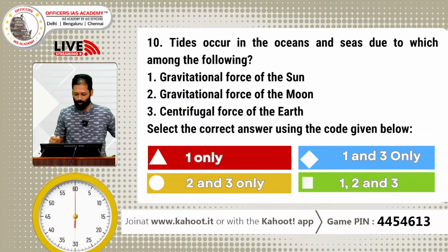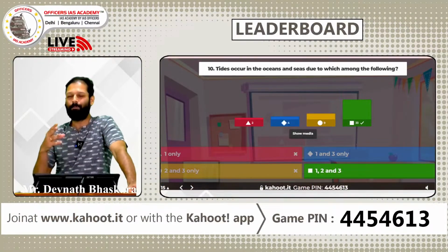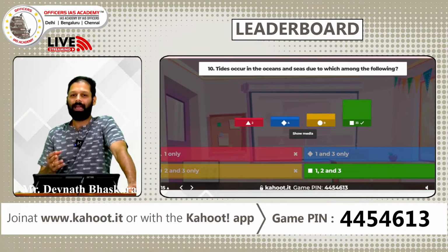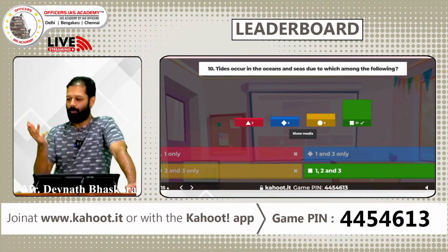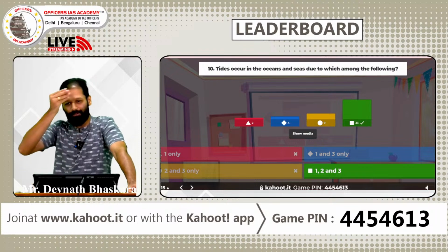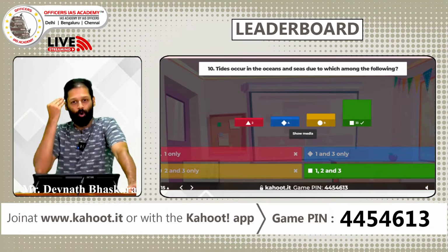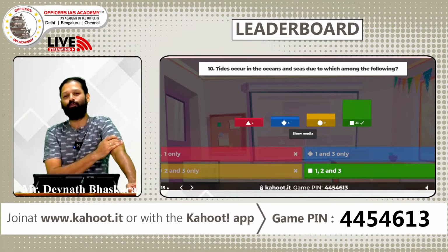Tides occur in the oceans and seas due to which among the following? Gravitational force of the sun, gravitational force of the moon, centrifugal force of the earth, all of them. Of course, it is an open-ended question. What has influenced you to take up the civil services field? What has influenced Devanath to take up teaching? Right, if I give 3 or 4 options, all of them in one way or the other would definitely have influenced that decision.